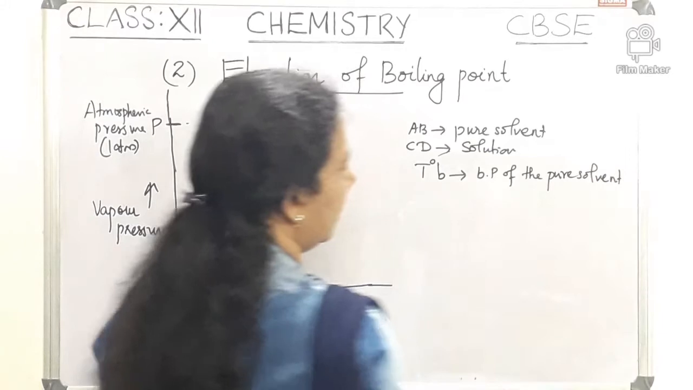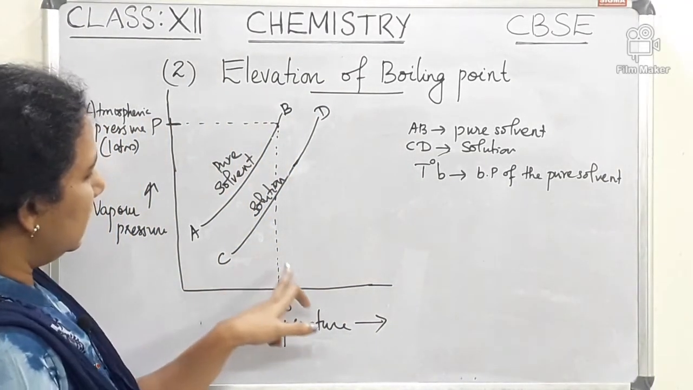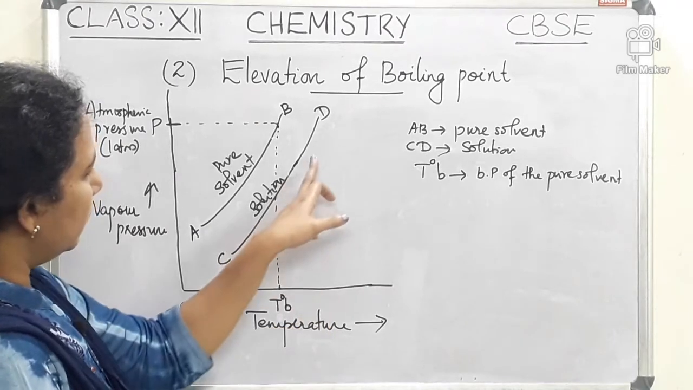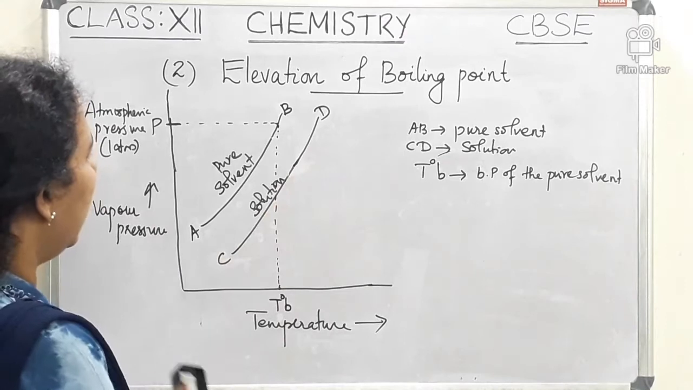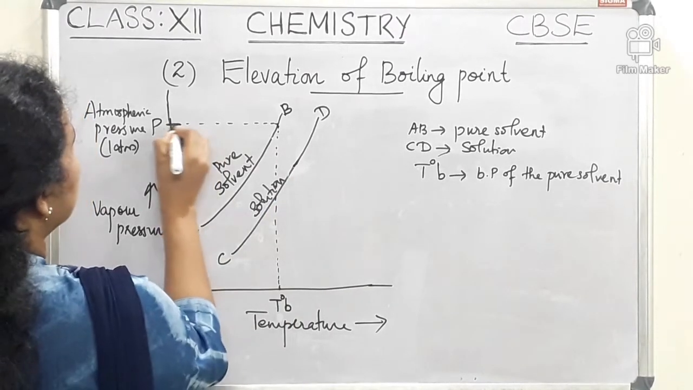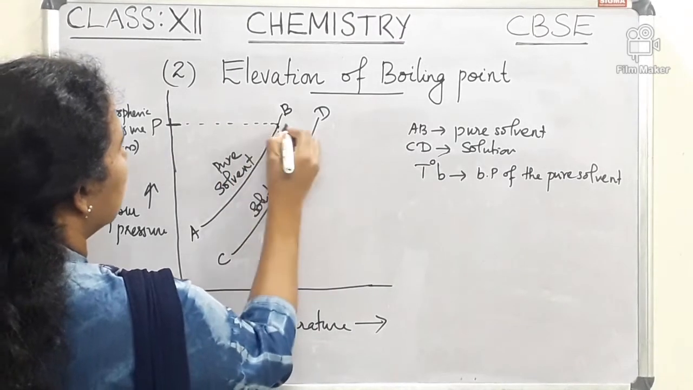Now what is the temperature and pressure for the solution? In this case, CD indicates the solution, and let us consider the point where its pressure becomes equal to atmospheric pressure.